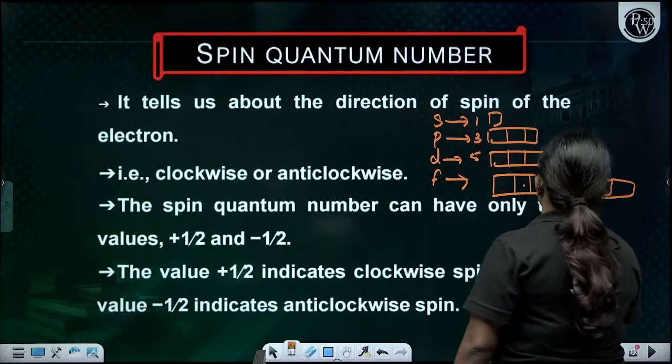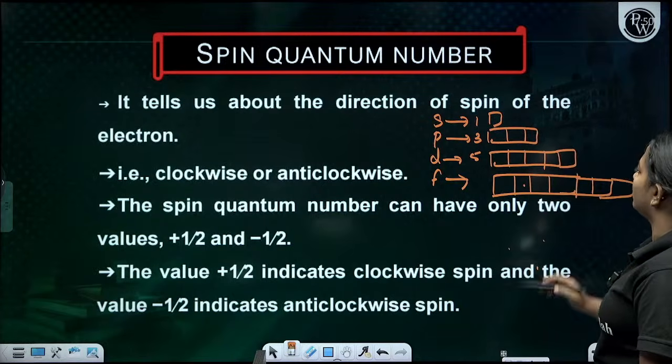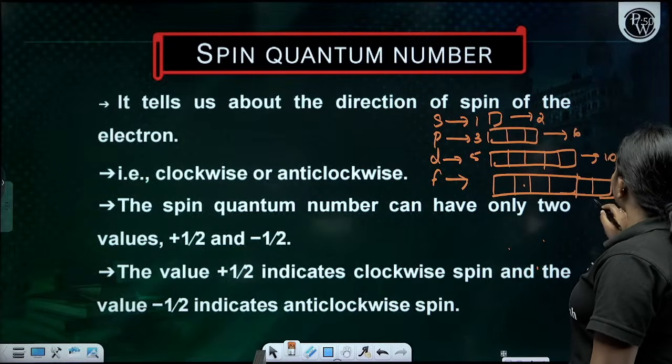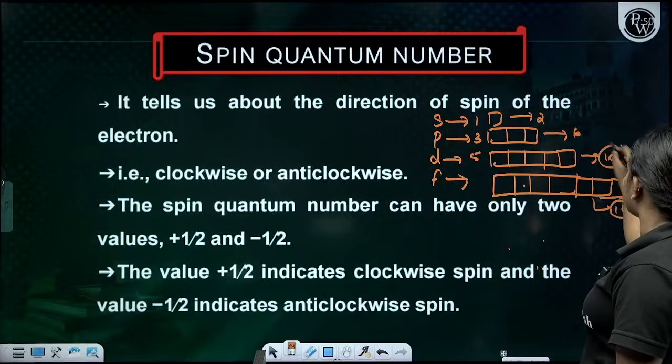1, 2, 3, 4, 5, 6, 7 orbitals. Okay, the maximum number of electrons here is 2. Here it's going to be 6. Here it's going to be 10. Here it's going to be 14 electrons.